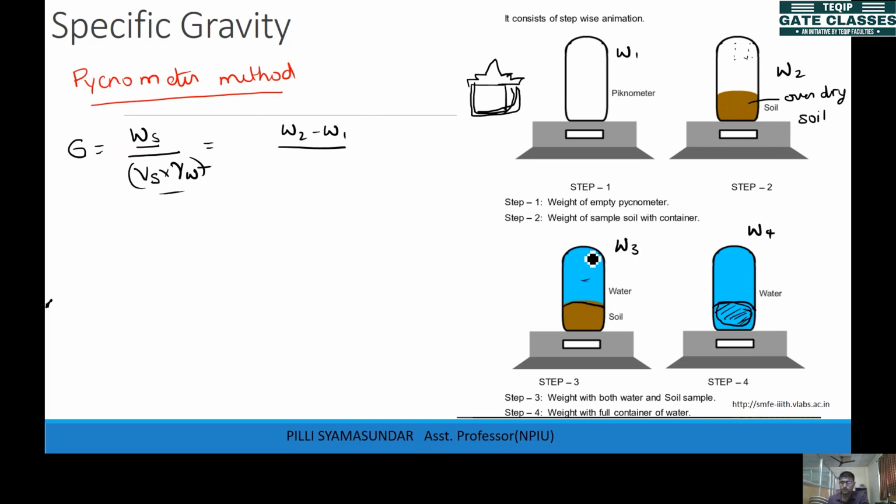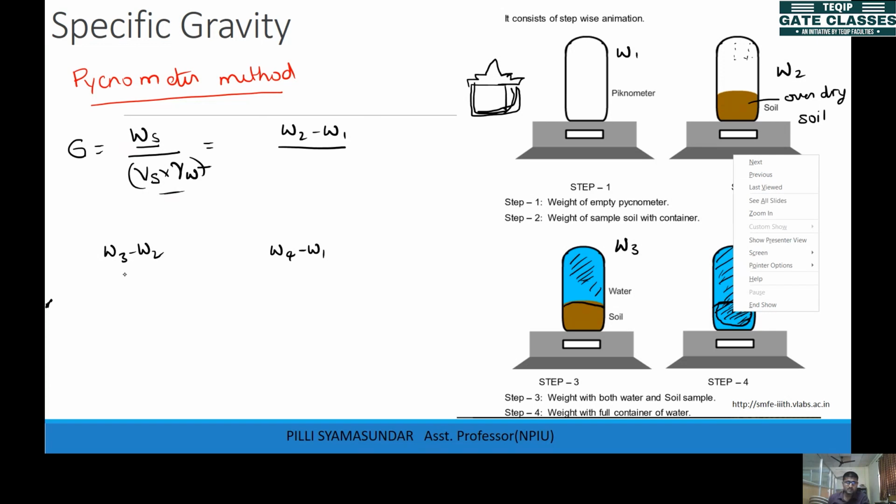Then you'll get only this weight, the additional water present. Now subtract W1 from W4. What you'll get is the total water weight, because you are removing the empty weight of the pycnometer container.